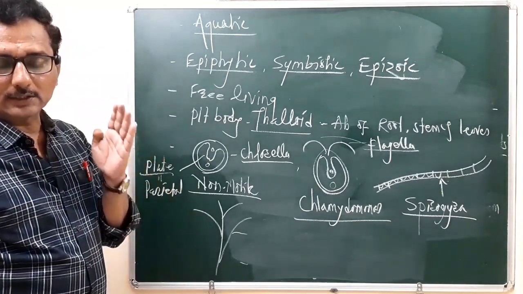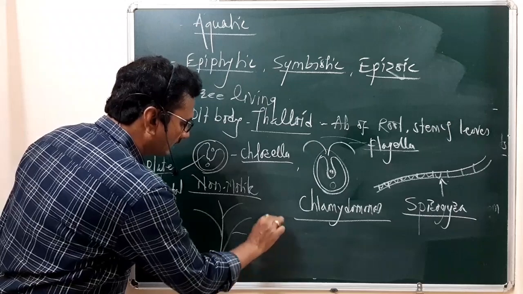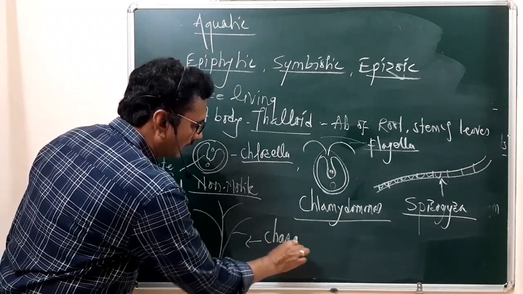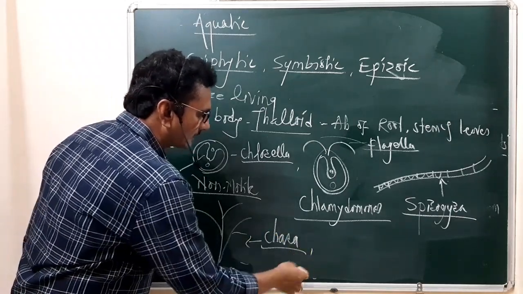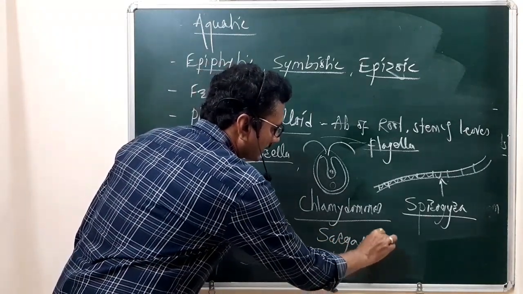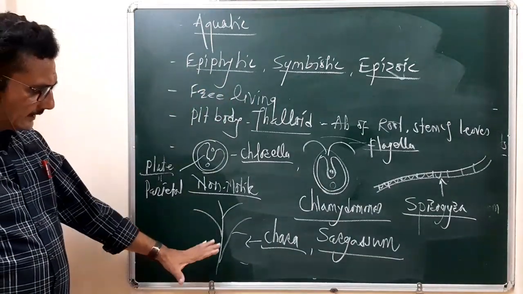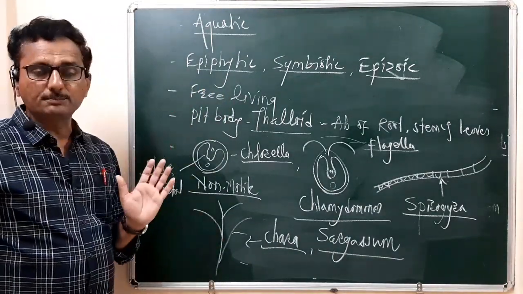What are the examples of those algae? It is Chara, and another one is Sargassum. These algae have a branching pattern.